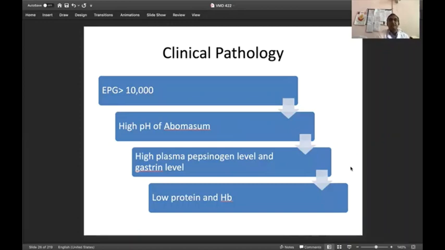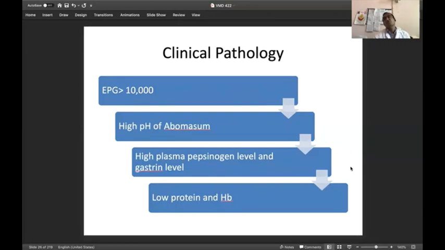So again, here the EPG is very, very important. High pH of the abomasum is very, very important, and high plasma pepsinogen and low protein and hemoglobin. So this disease is almost similar to the previous 4, but here, along with hypoproteinemia, there will be development of severe anemia in the animal.